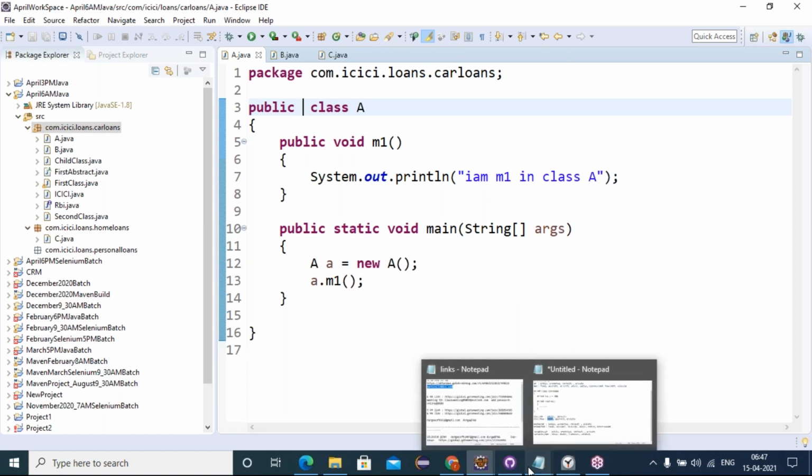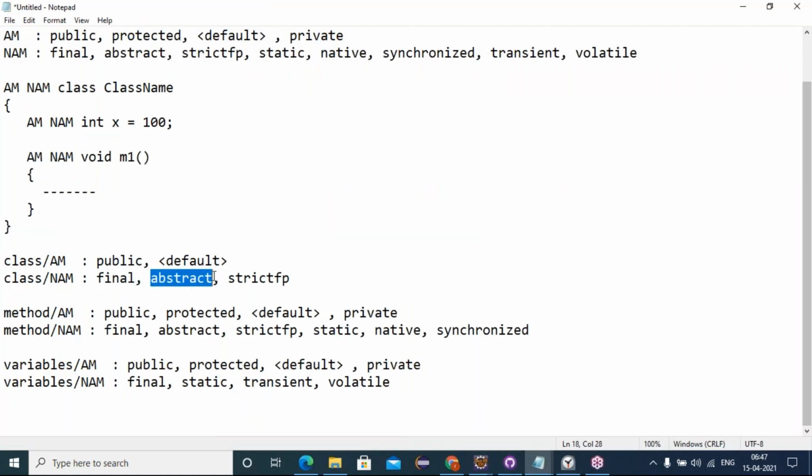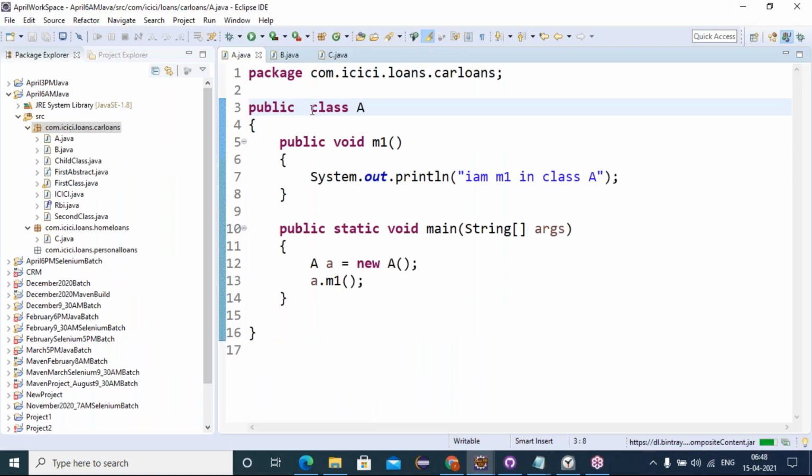Next, coming to abstract. Everyone knows that. So friends, once I give abstract, with access modifier public and the non-access modifier abstract keyword, this class becomes an abstract class. When the class is an abstract class, can we create an object for abstract classes directly? No, right?